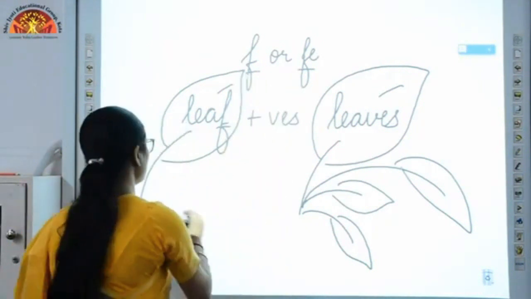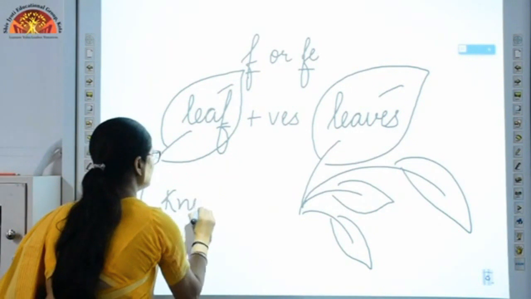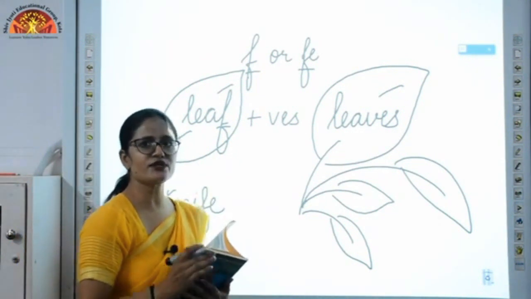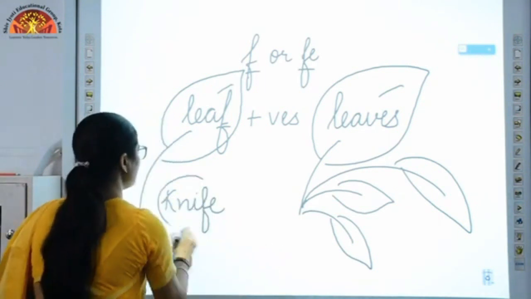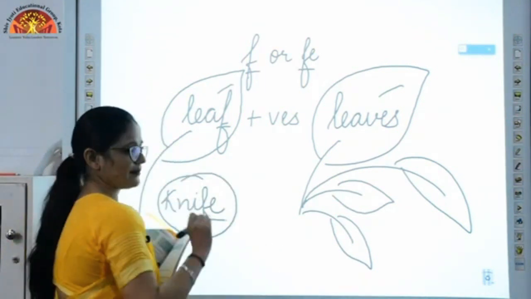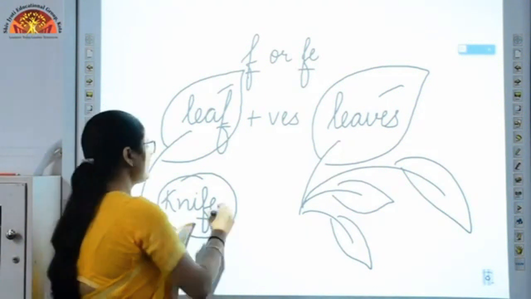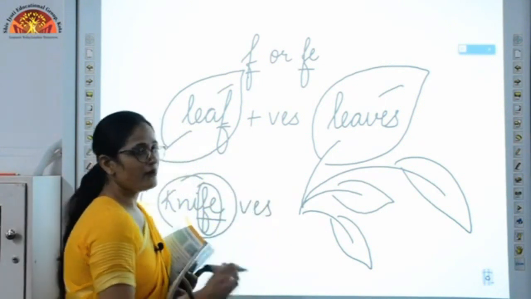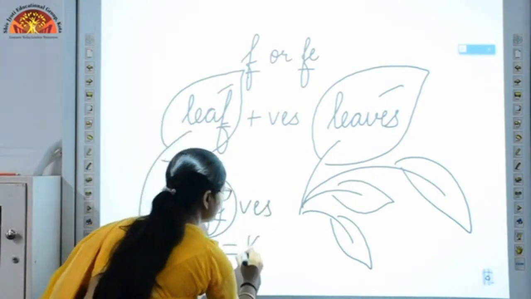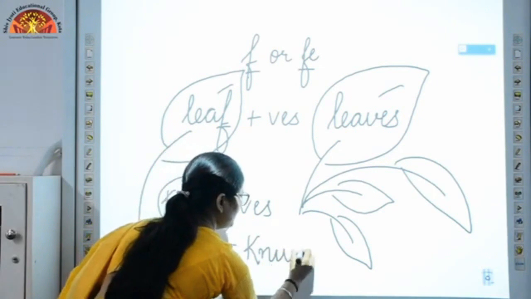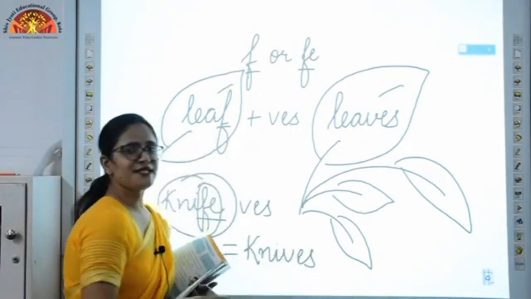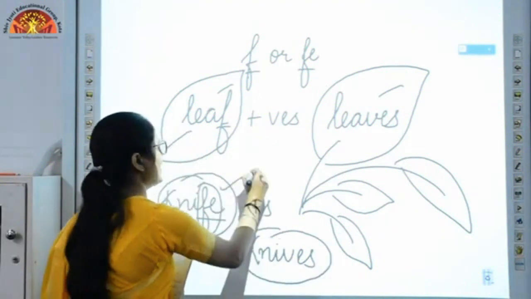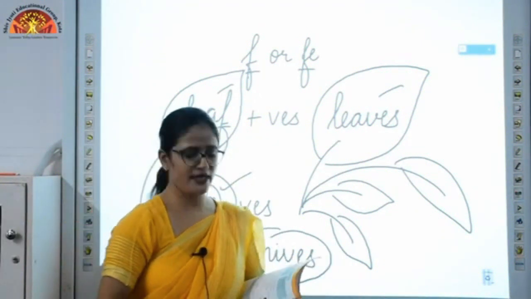Now for FE, suppose my word is knife. We all know what a knife is. With the help of a knife we cut vegetables, fruits, right? So if my word is knife, you can see at the last FE is there. Okay, now what do I have to do? I have to replace FE with VES. Okay, my word will be knives. It can be 2, it can be 3, it can be 4, it can be many. Okay, this is the plural form of the word knife. I hope you have understood till here.